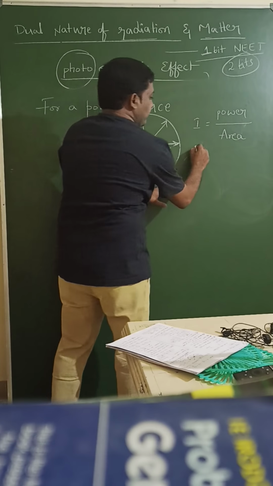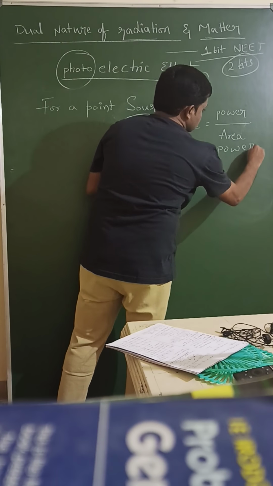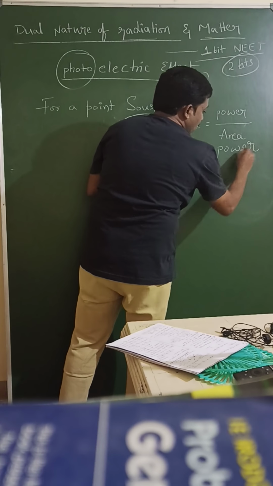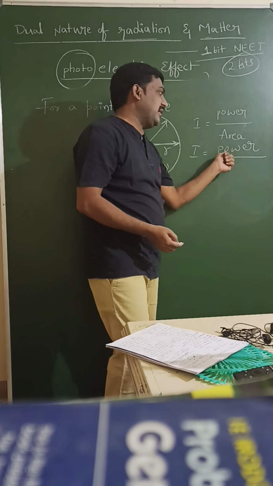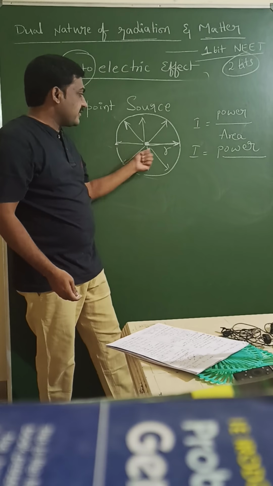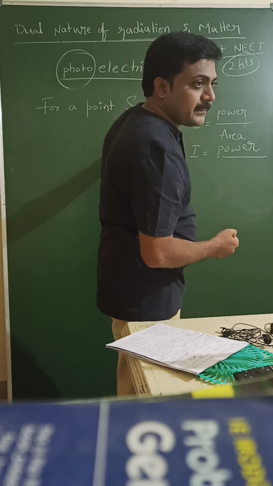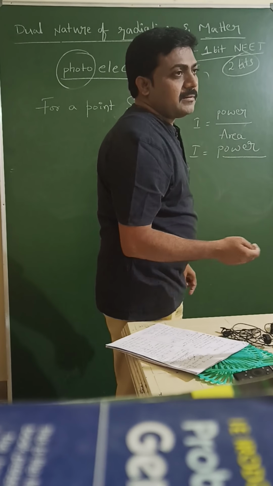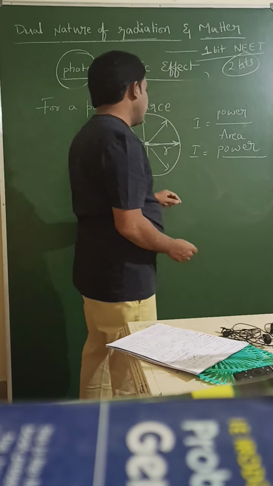Power by area, I is equal to power by area. I don't want to write P because P is momentum, the same symbol, so I will write completely as power, over the area of this cross section. Anybody tell me the formula for the area of this cross section? Pi r square. Aditi, very good.